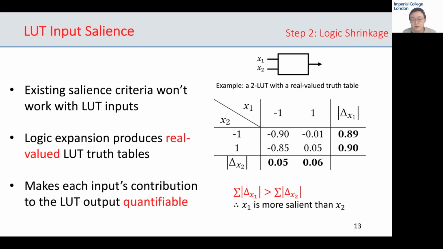This is the truth table of a 2-LUT with real valued entries. After binarizing the entries into -1, -1, -1, +1, it becomes clearer that this will be implemented as an AND gate. The advantage of having real valued truth table entries is that this allows us to quantify each input's relative importance to the output. This is achieved by summing the changes to the truth table, which are caused by a change in each LUT input. Here we see that LUT input x1 is more salient than x2.